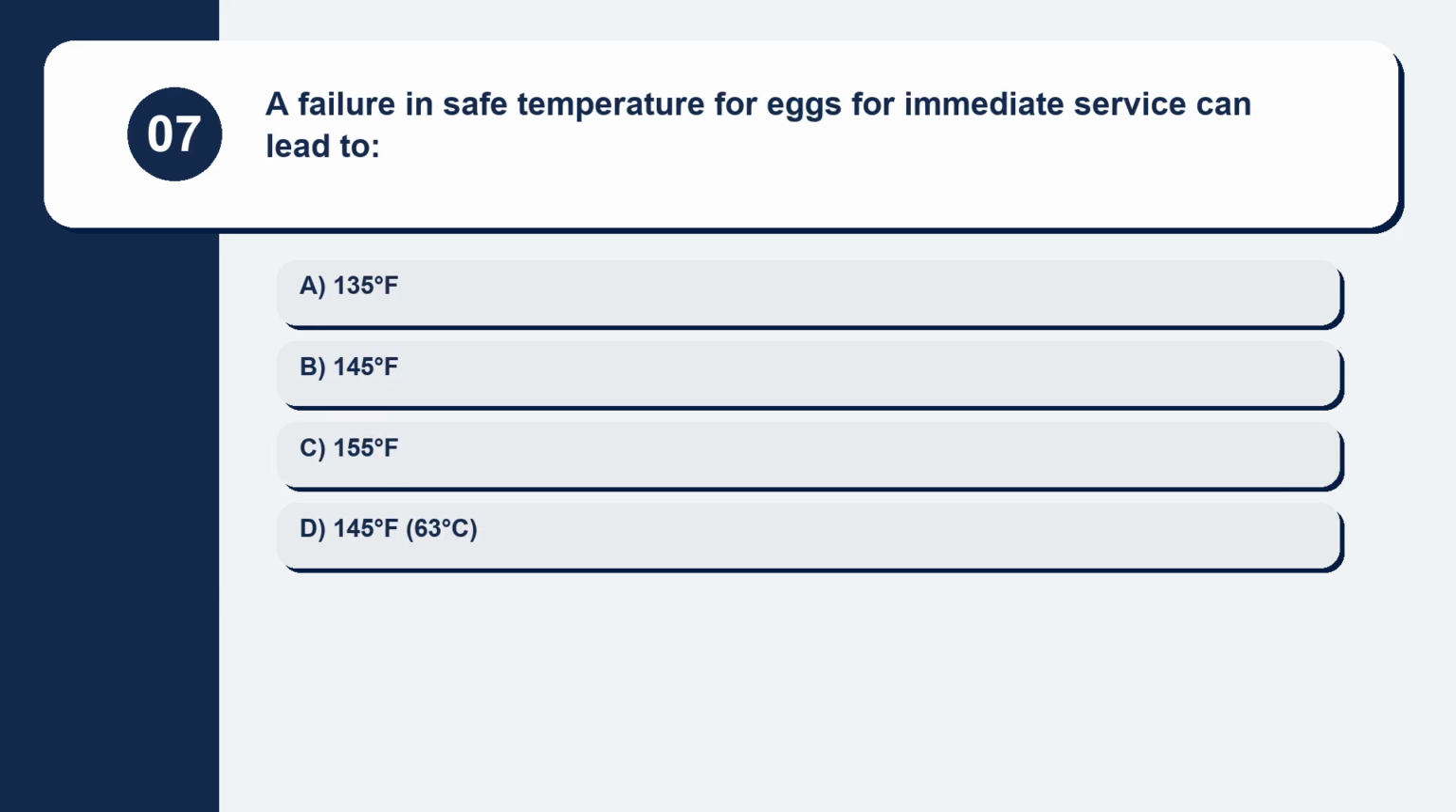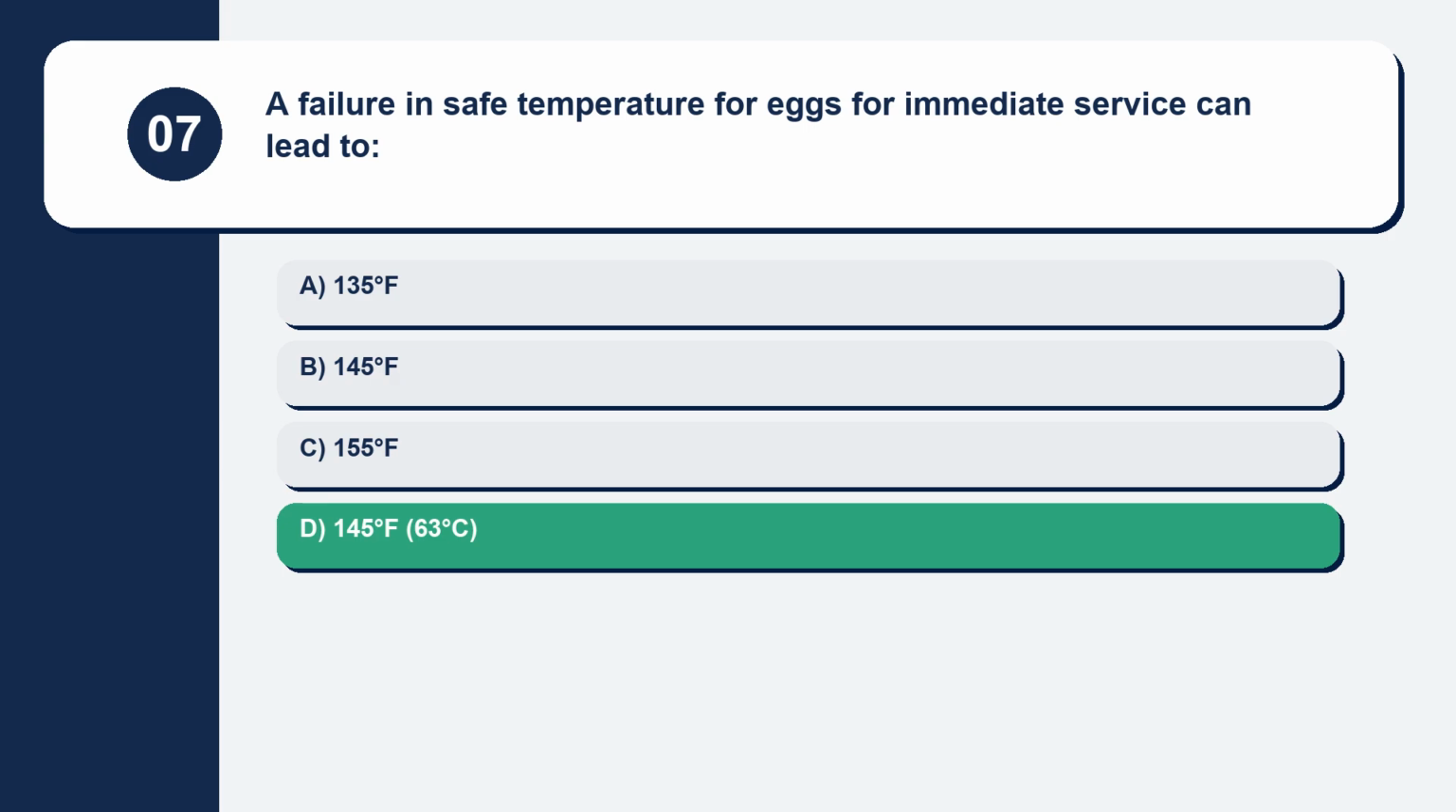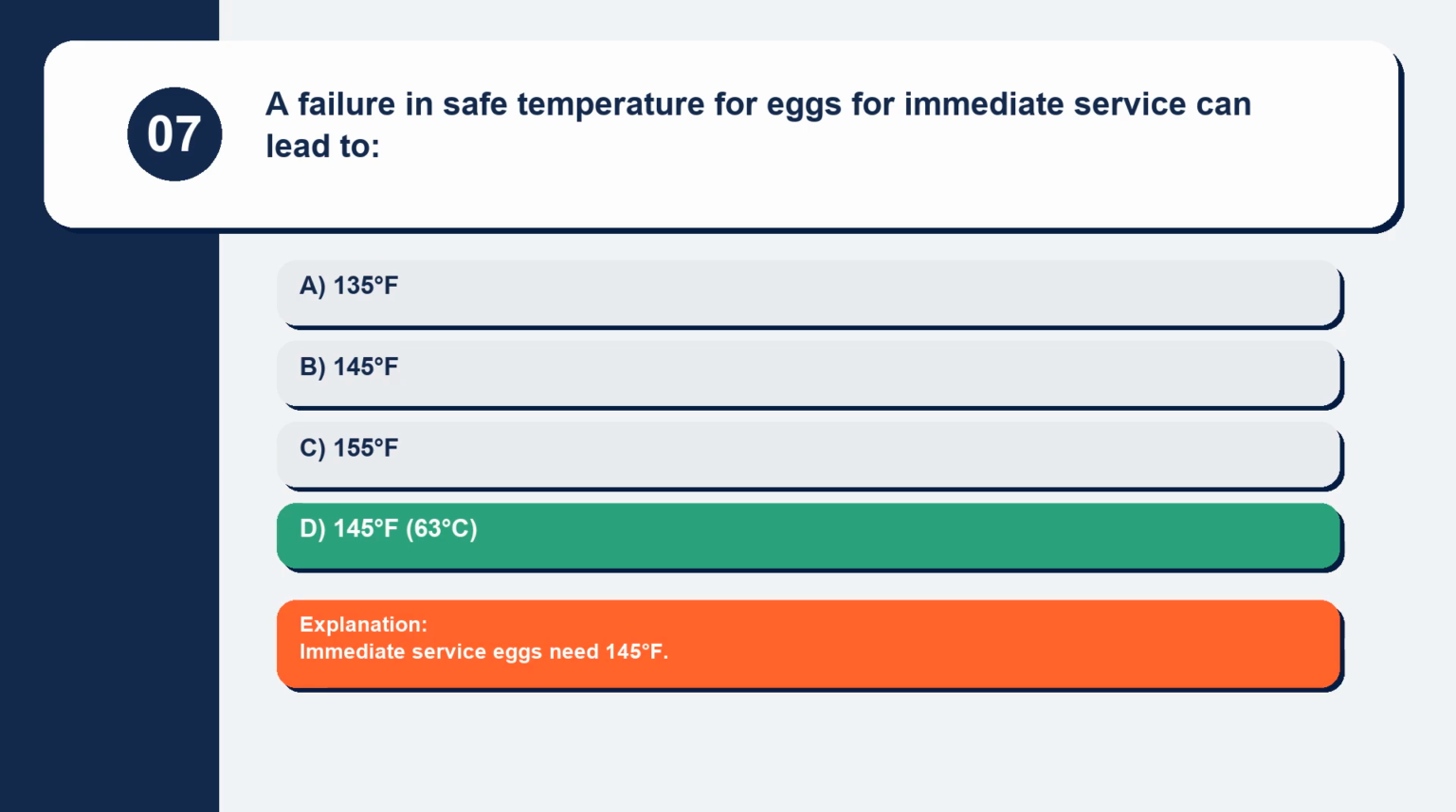Question 7. What is the safe temperature for eggs for immediate service: 135 degrees Fahrenheit, 145 degrees Fahrenheit, 155 degrees Fahrenheit, or 145 degrees Fahrenheit, 63 degrees Celsius? Immediate service eggs need 145 degrees Fahrenheit.